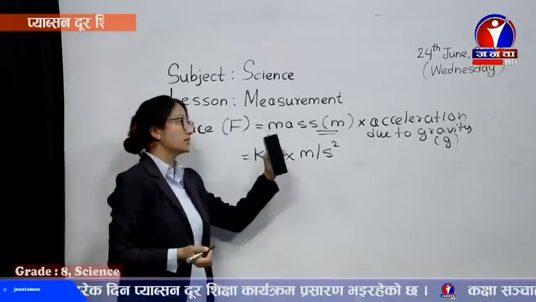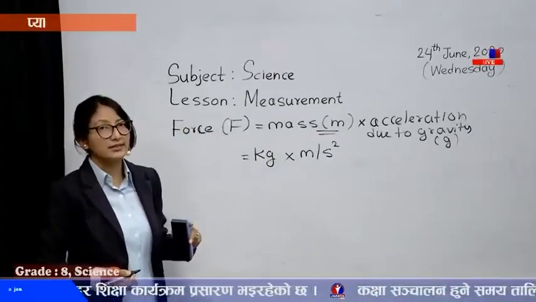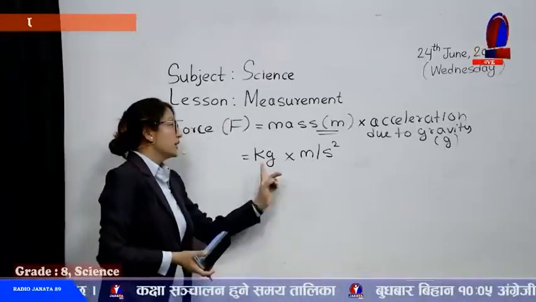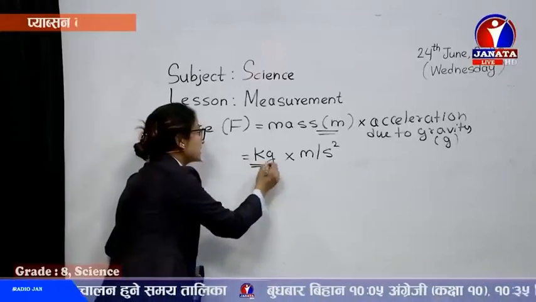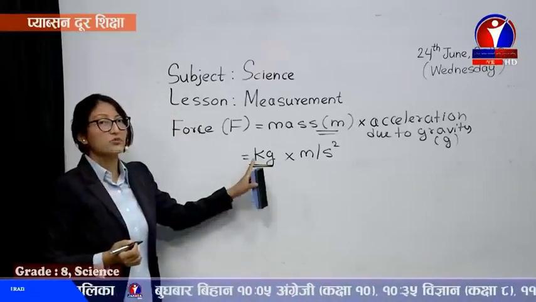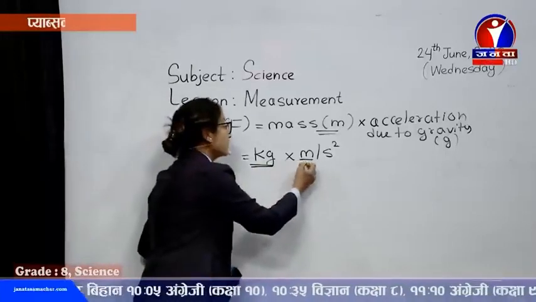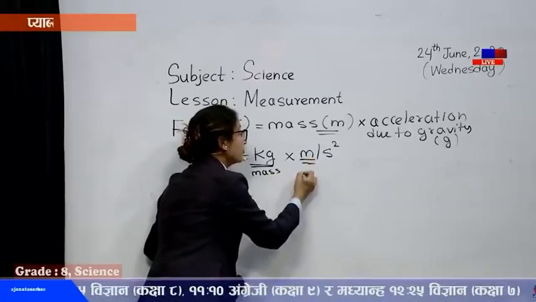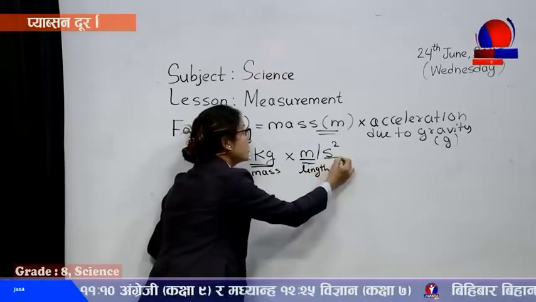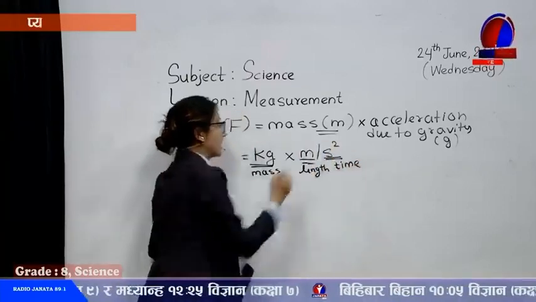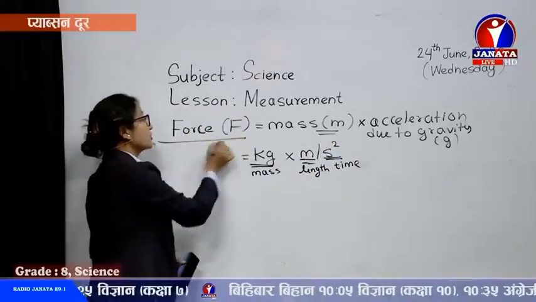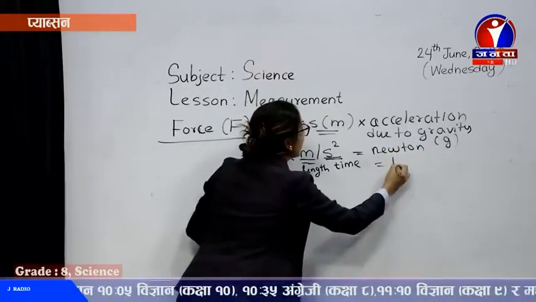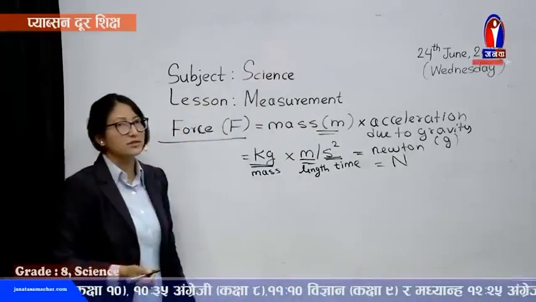About the unit of acceleration due to gravity, you have already learned in class 6 as well: the rate of change of velocity in a falling body. Now we can see this kg is the SI unit of mass, a fundamental unit. This meter is the fundamental unit of length. And this second is the fundamental unit of time. The unit of force as a whole we call Newton. To write it in words we say Newton, and in symbol we write capital N.